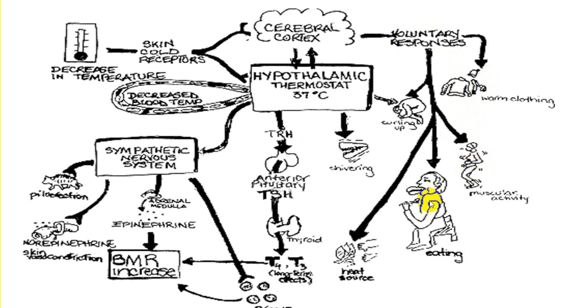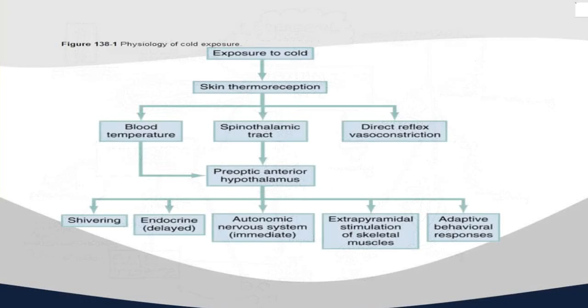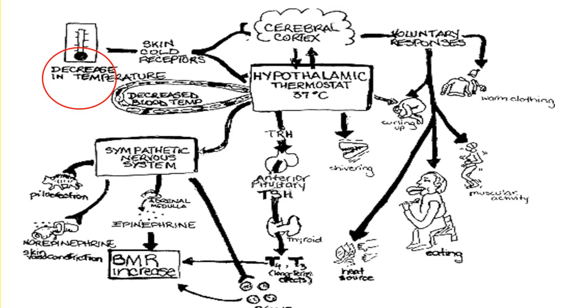The person will start eating hot foods, by which energy will be provided as well as body temperature elevated, and the person will go to a source where heat is transmitted by radiation. These are all the different mechanisms the person will try to use to elevate body temperature close to normal. So these are the different mechanisms which take part in heat regulation.